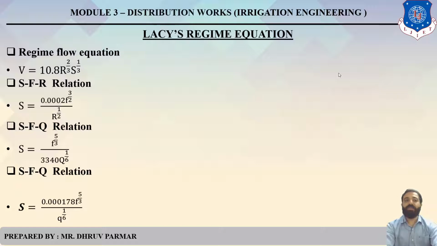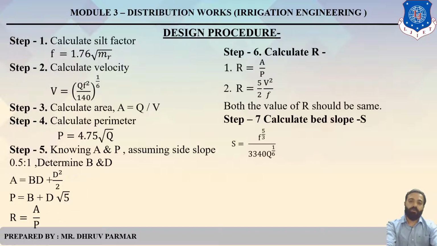So there are again new equations. Again the formula for velocity and the SFR relation, SFQ relation. The main relation which is important for you: S equals f raised to 5 by 3 upon 3340 Q raised to 1 by 6. Clear? These are very important equations to solve that example. So this is the design procedure as per Lacey's theory. Clear? In the exam, they directly give an example to solve by Lacey's theory.